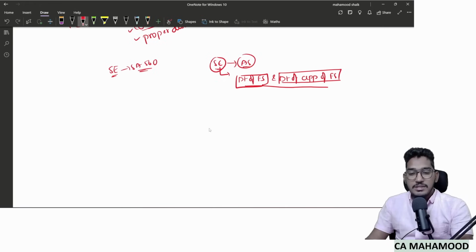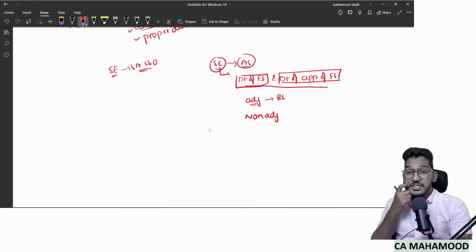And the accounting standards divide subsequent events into two categories, which in common parlance we call adjusting events and non-adjusting events. Adjusting events are those events which conform to the conditions existing as on balance sheet date, whereas non-adjusting events are those events which conform to the conditions existing after the balance sheet date.